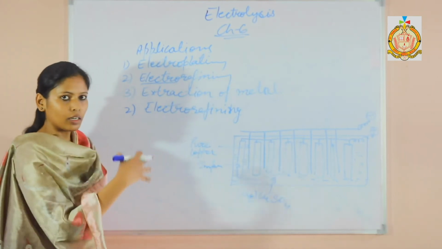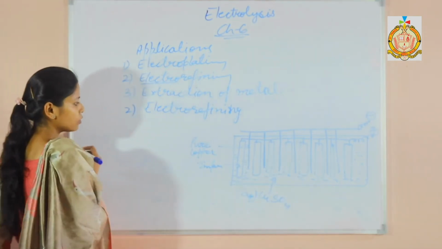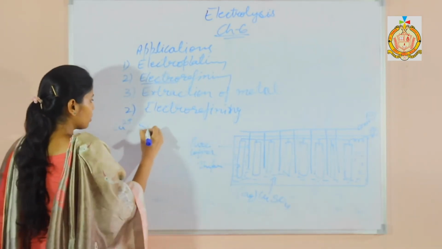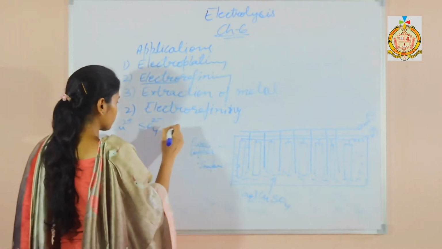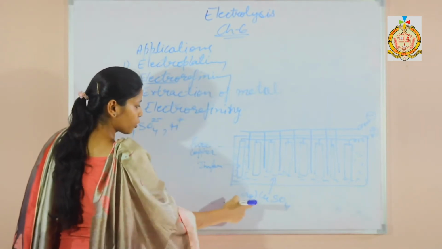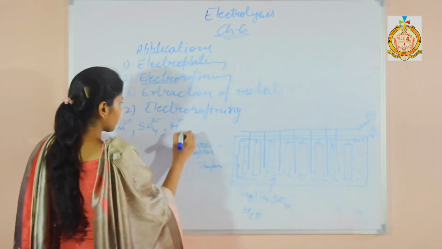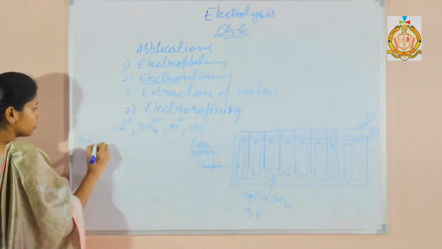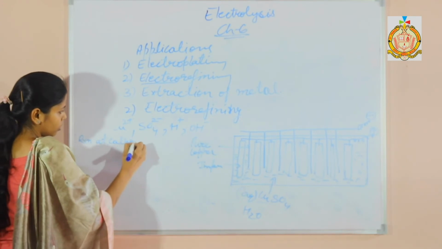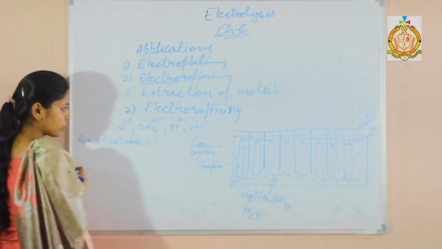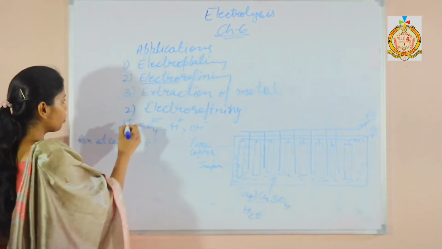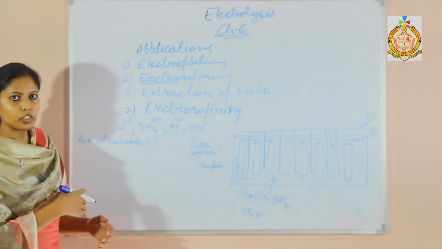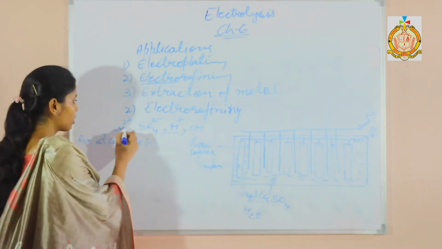So when the electric current is passed, what we can see? First we have to write the ions present. Then H positive, aqueous is there, means water is also there, H positive, OH negative. Then reaction at cathode. Cathode is negative. So which will move toward negative from these two? Which is lower in the metal electrochemical series? Copper.